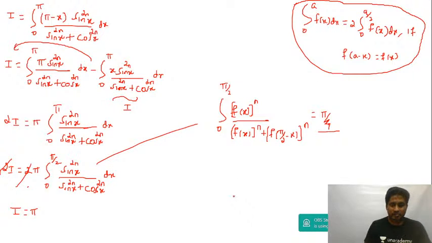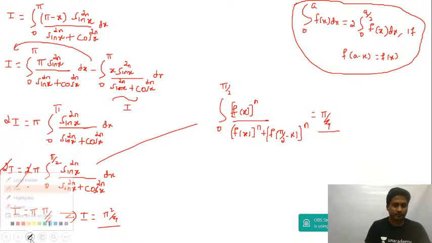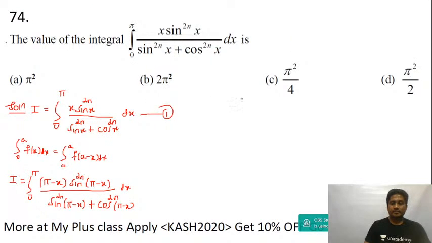So the limit is 0 to pi by 2, cos power n, sin of 90 minus x is equal to cos x. So this is the same as pi by 4. Now this becomes I is equal to pi square upon 4. Yes guys, this is equal to pi square upon 4. That's the answer. Pi square by 4, answer option C. Now let's move to the next question, guys.